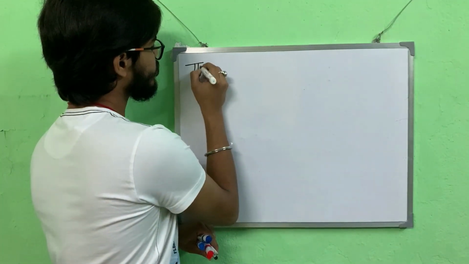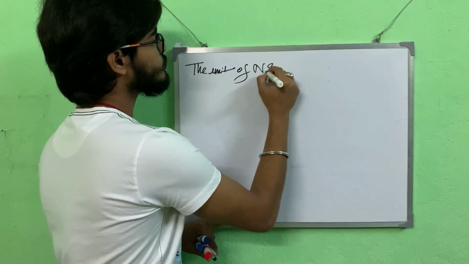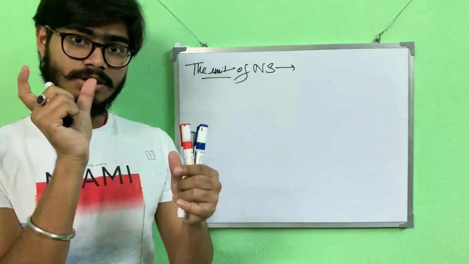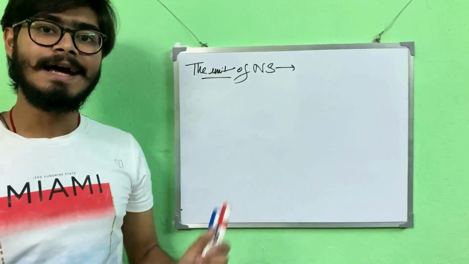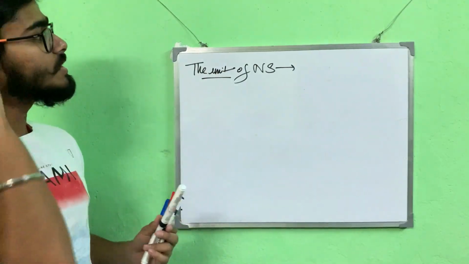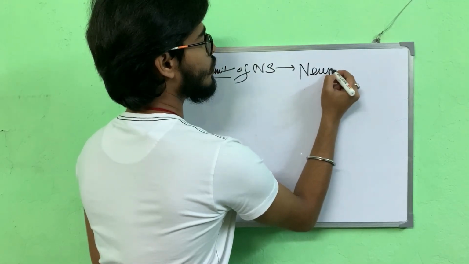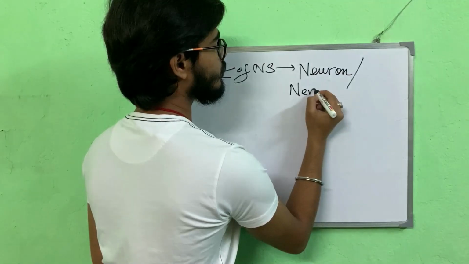When the unit is repeated continuously, it forms the entire system. So what is it? It is called a neuron or nerve cell.